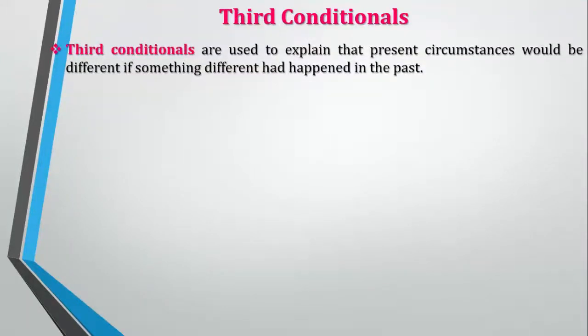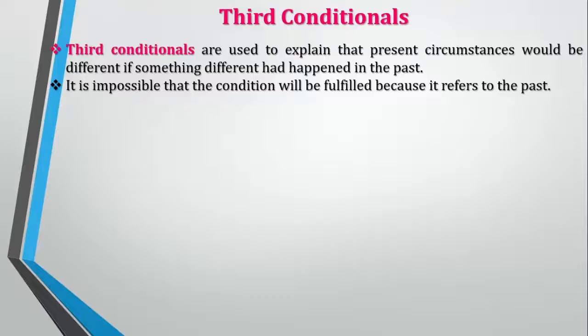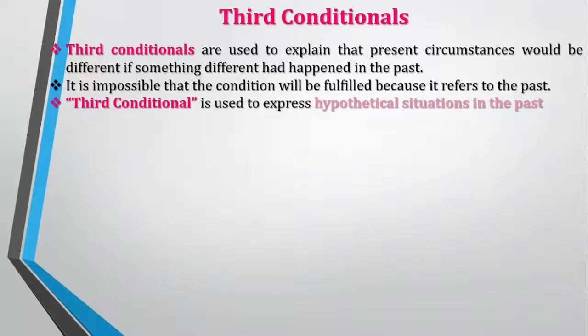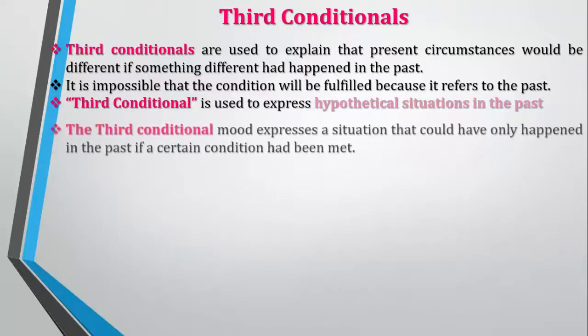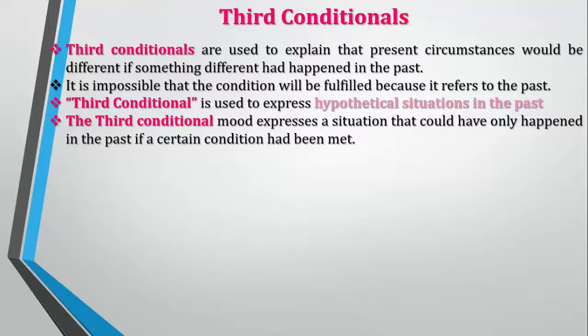The third conditional. Third conditionals are used to express that present circumstances would be different if something different had happened in the past. It is impossible that the condition will be fulfilled because it refers to the past. Third conditional is used to express hypothetical situations in the past. The third conditional mood expresses a situation that could have only happened in the past if a certain condition had been met.